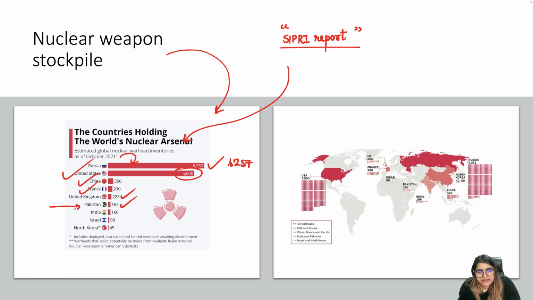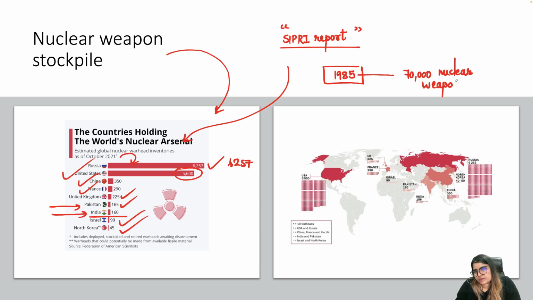So 165. India's nuclear weapon stockpile is 160. Then we have Israel at 90 and North Korea at 45. Okay. So according to that, Russia has the most nuclear weapons, then the US. And please remember that in the year 1985, there were in total 70,000 nuclear weapons in the world.